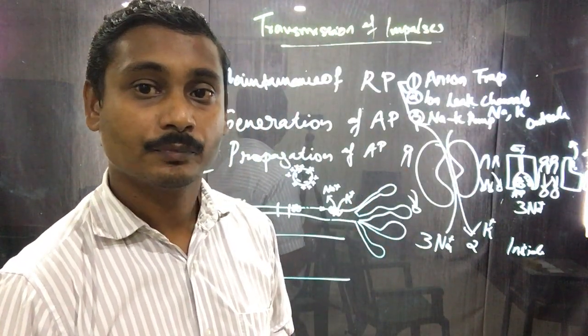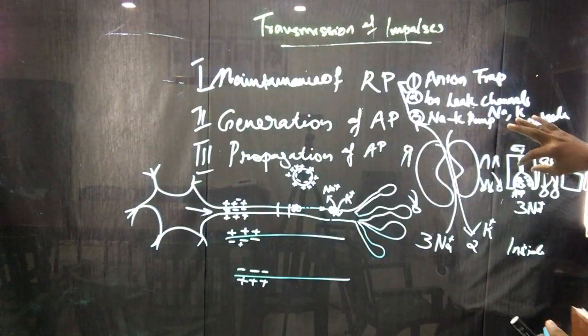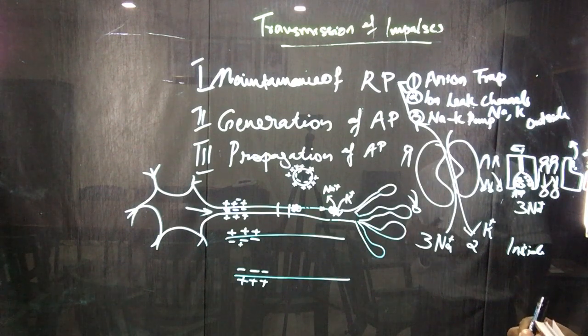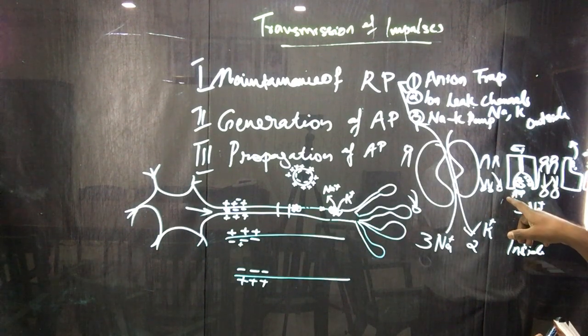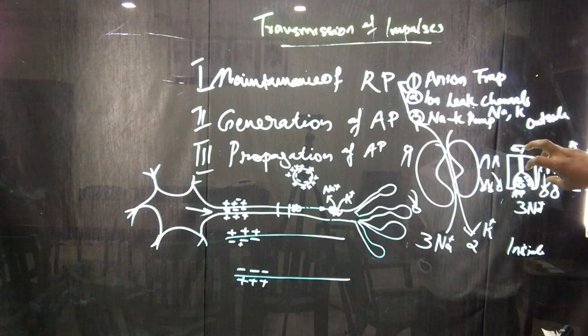So firstly, the binding site is inside, and 3 sodium ions got bound to it, then ATP bound, the enzyme got phosphorylated, and the enzyme got everted.